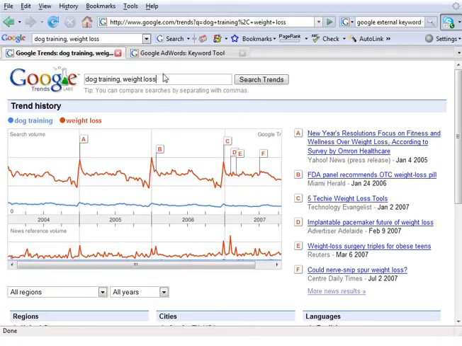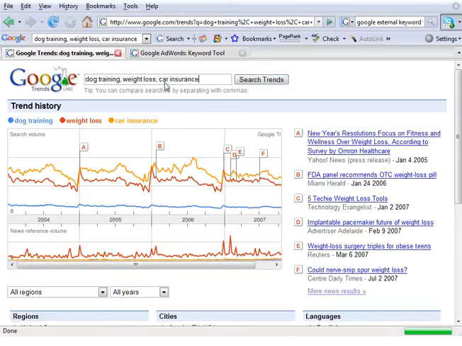Well, how much bigger? Well, let's look at another one that I'm familiar with. Car insurance. I've run some car insurance campaigns. I have a good idea of how much car insurance traffic there is. Oh, weight loss is comparable to car insurance. Car insurance is still bigger, but weight loss is pretty close.